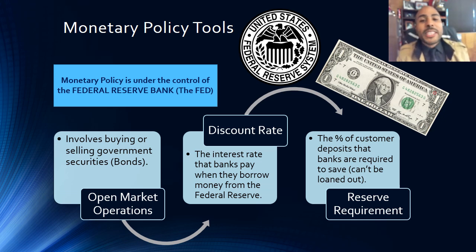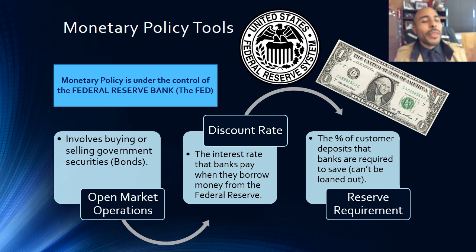The interest rate that's paid by banks when they borrow money from the Fed is called the discount rate. So if the Fed puts more money into circulation, the discount rate will fall. But if the Fed takes money out of circulation, the discount rate will rise. That has an effect on how much money the banks can borrow. And of course, it also has an effect on how much money you and I can borrow.